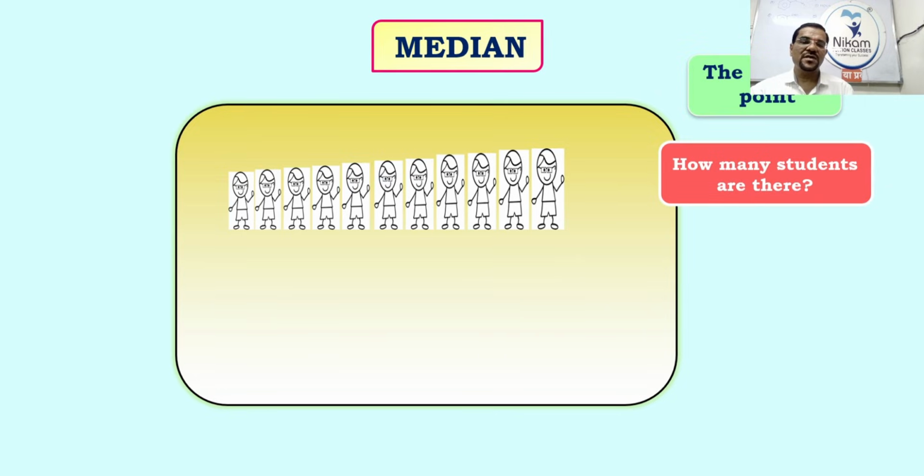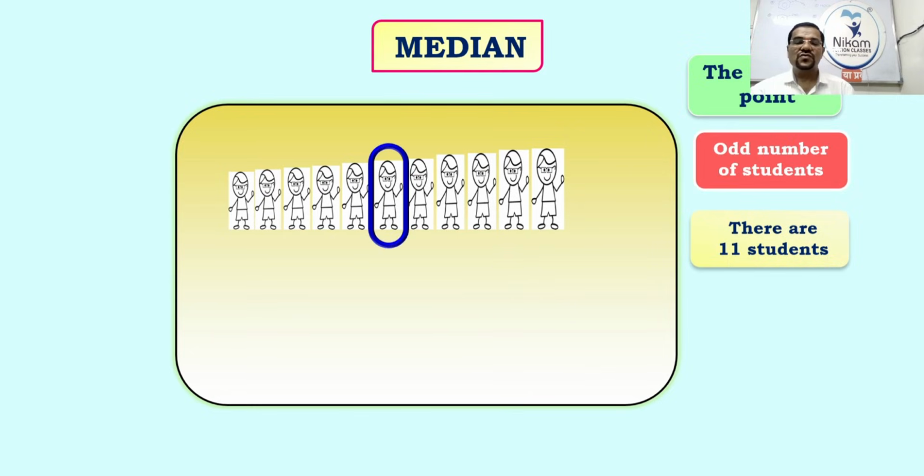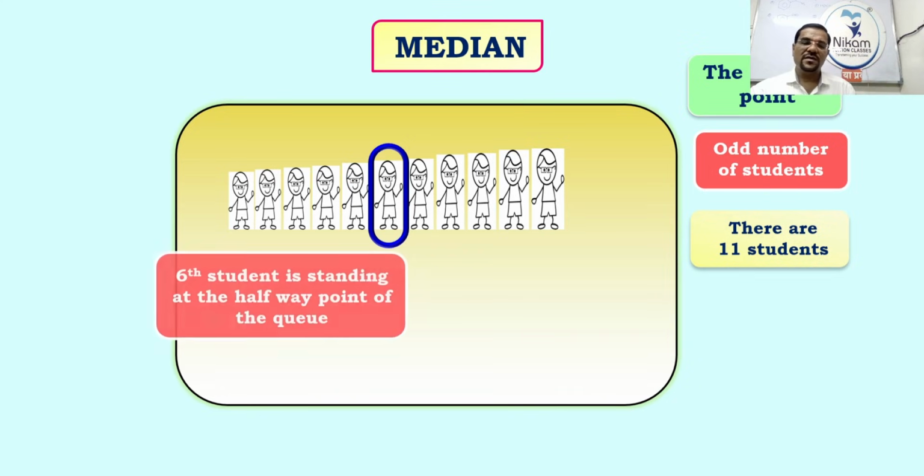Can you count these children? Count it. Okay, start. 1, 2, 3, 4, 5, 6, 7, 8, 9, 10, 11. How many? 11 students are there. So we have to find the median, meaning the center student. Which is that? The sixth one. From this side also it should be the center, and from this side also, right and left, both sides it should be in the center. So the sixth student is standing at the halfway point of the queue.